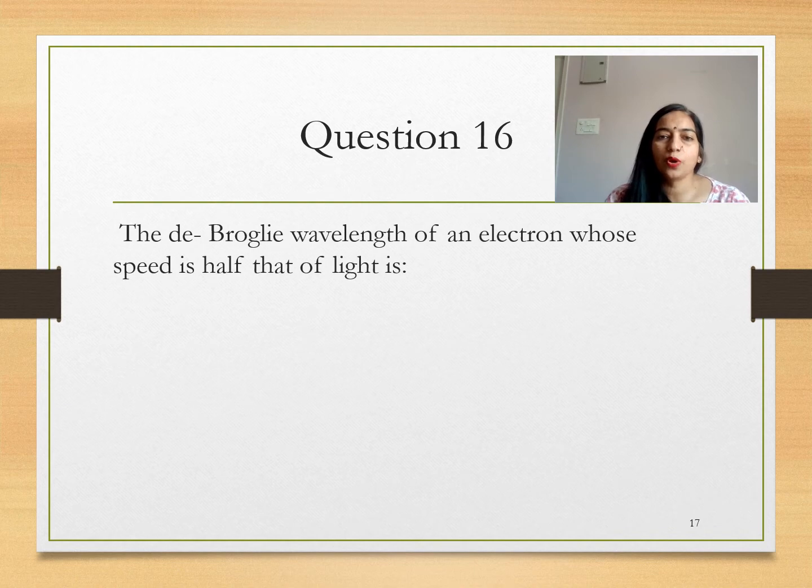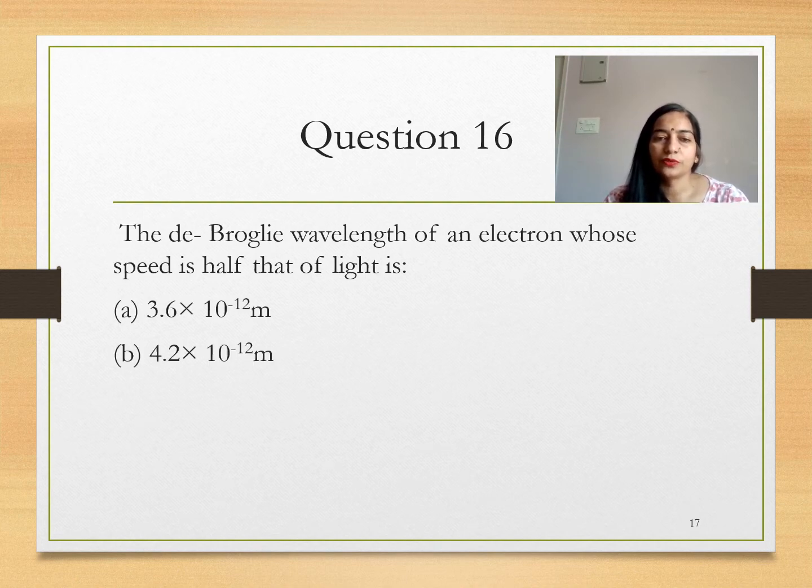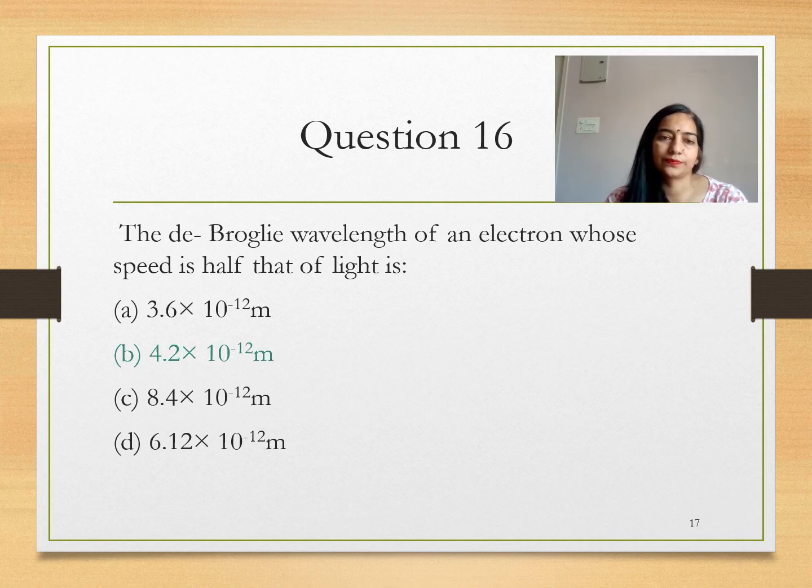So question is, de Broglie wavelength of electron whose speed is half that of light is 3.6 x 10^-12 meter, 4.2 x 10^-12 meter, 8.4 x 10^-12 meter, 6.12 x 10^-12 meter. So solve this and you find this value, 4.2 x 10^-12 meter. Velocity is given, mass of electron you all know, then the de Broglie wavelength comes out to be 4.2 x 10^-12 meter.